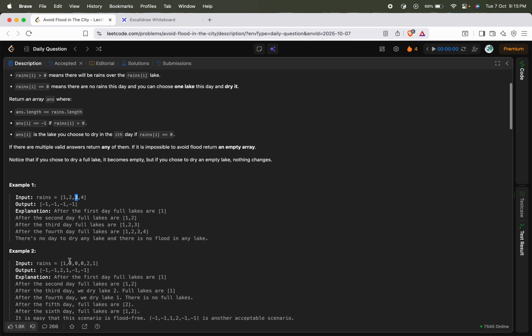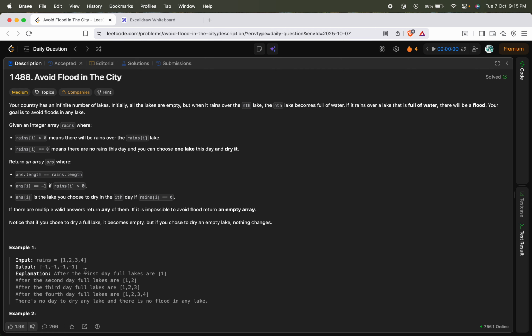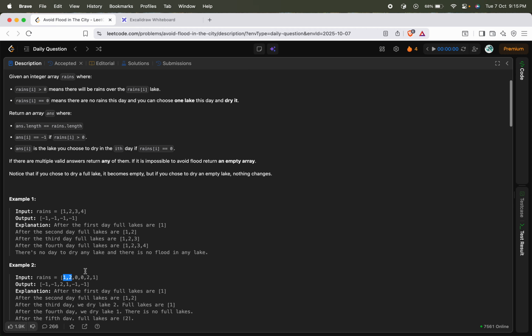So let's take this example. On the first day there was a rain on lake 1, on day 2 there was a rain on lake 2, whereas on day 3 it's a dry day. So there is no rain on that particular day. You can choose any lake and make it dry. It is not necessary that you choose only the lakes which were already filled with water previously. You can choose any lake. But our goal is to make it flood free, right? So we will choose the lakes which were already filled previously and try to dry them back.